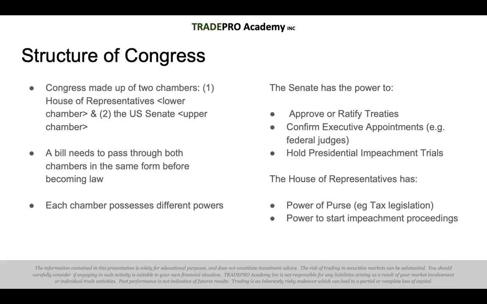The Senate possesses the power to approve and ratify treaties. They also have the power to confirm executive appointments, i.e. federal judges. And they also have the power to hold presidential impeachment trials. The House of Representatives, on the other hand, has the power of the purse, i.e. passing through tax legislation. They also have the power to start impeachment proceedings of the president.